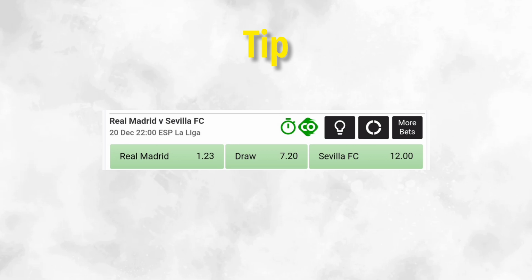For example, if you check here, Real Madrid vs Sevilla FC, check the odds right here. The odds of Real Madrid are 1.23, and the odds of the opposite team are 12. This is an obvious bet. It's obvious that Real Madrid could win this match. It's obvious, guys. So these are the type of bets which you should take.